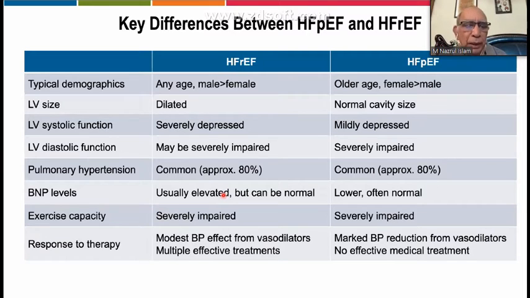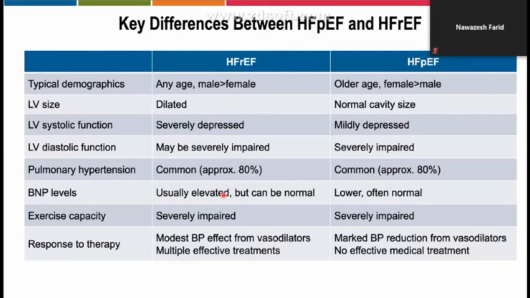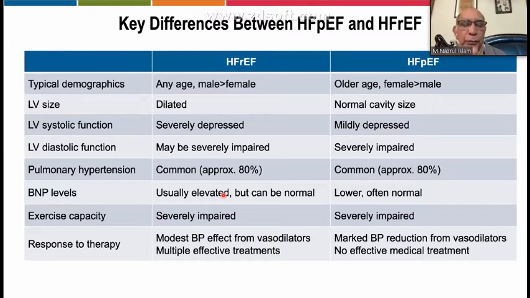This is very simple, as you already discussed here. An important thing is that in reduced ejection fraction males are more common, and in preserved ejection fraction females are more predominant, mostly in older patients. LV size is almost normal, with normal cavity size, compared to dilated in reduced ejection fraction. And systolic function is obviously depressed in reduced ejection fraction, while here it is mildly depressed or normal.